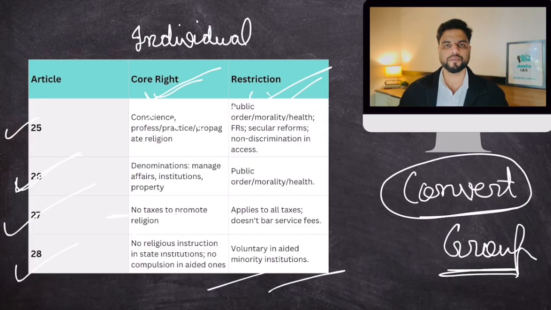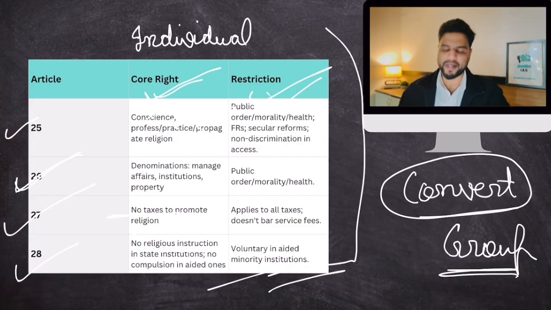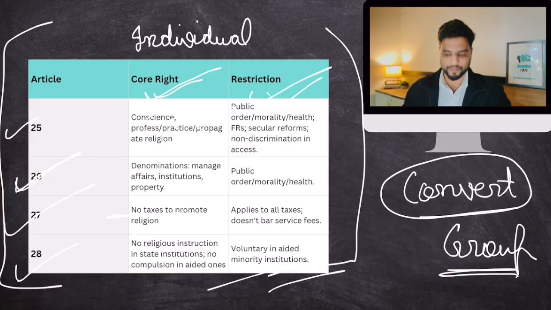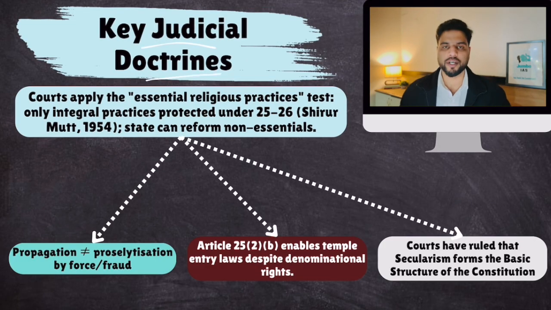So this is the thing. Though non-government schools are free to give religious instructions, as there are examples of that in our country. So these are these four fundamental rights. Now, you need to be aware of certain judicial doctrines that were innovated by the judiciary to interpret these fundamental rights. So, key judicial doctrines.